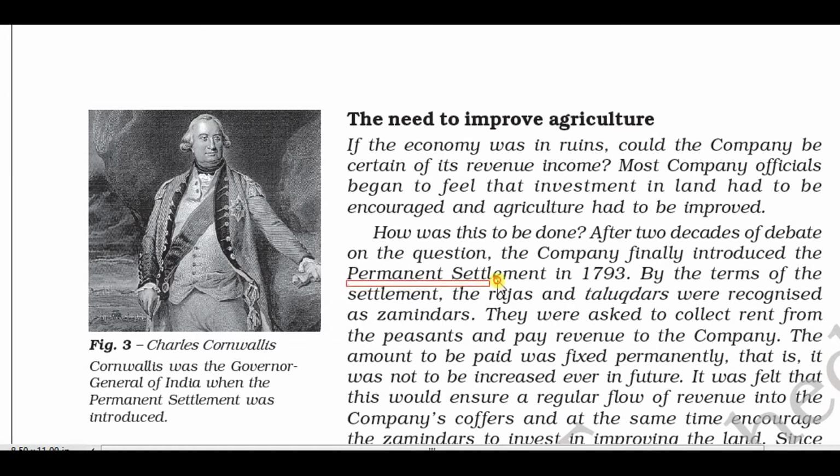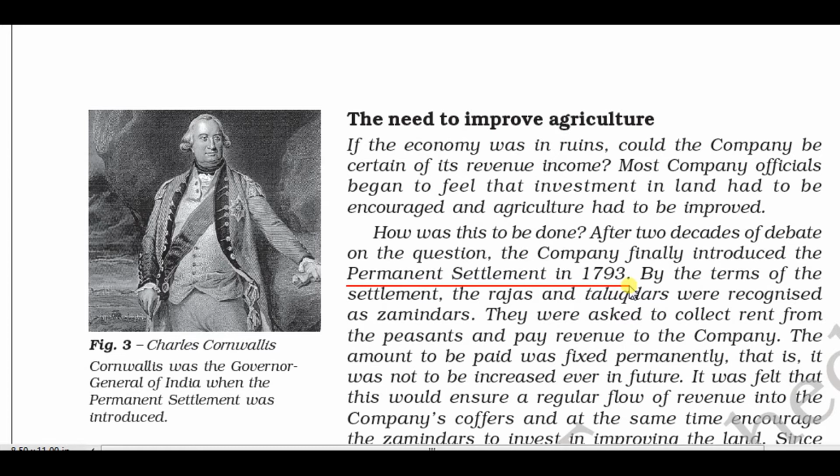So the first system which was introduced by the British was called the permanent settlement system, in the year 1793. So permanent settlement system or zamindari system, and in the later way, Raitwari, Mahalwari, all the systems of taxation which we are going to study in this particular chapter.